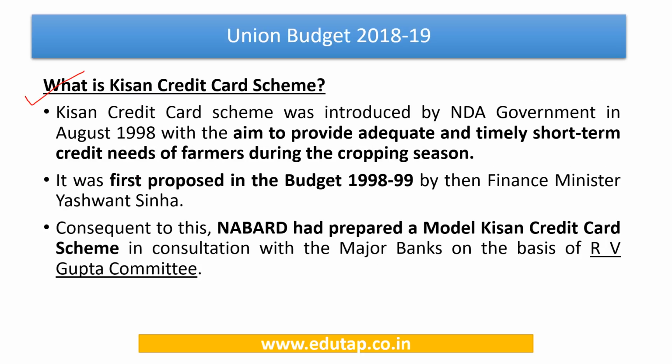So this particular scheme, that is the Kisan credit card scheme, was first proposed in the budget of 1998-99. This is a fact that you need to remember, right? Consequent to this, NABARD had prepared a model Kisan credit card scheme in consultation with the major banks. It was prepared on the basis of the R.V. Gupta committee. Again, a factual question, keep this in mind as well. Now kindly go to the MCQ document to see the other features of this particular scheme, like who are the beneficiaries and which financial institutions are eligible to provide these Kisan credit cards.